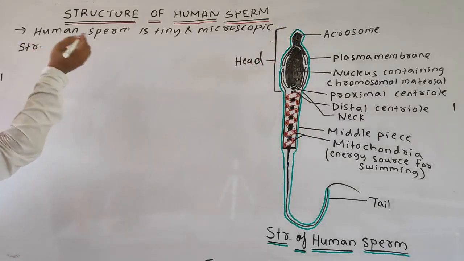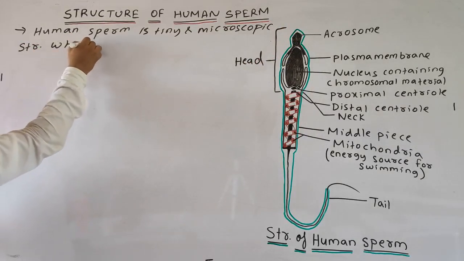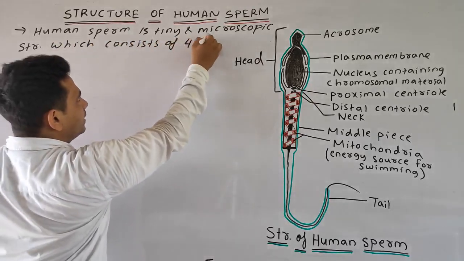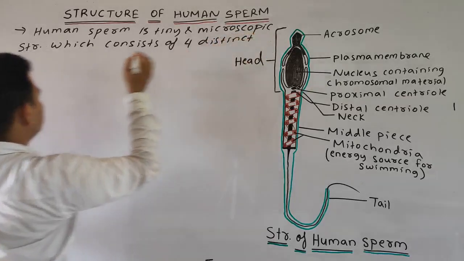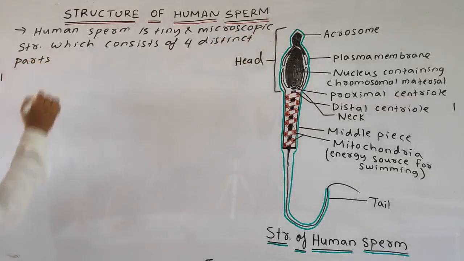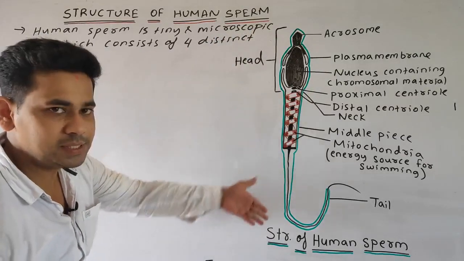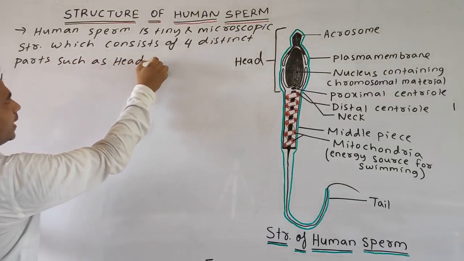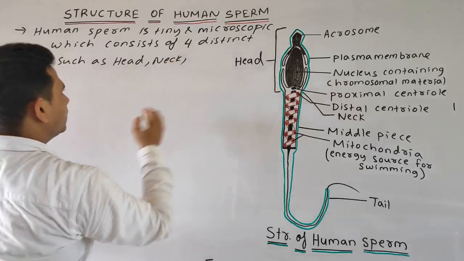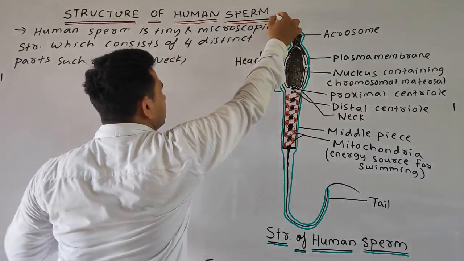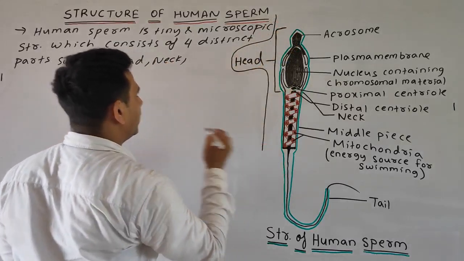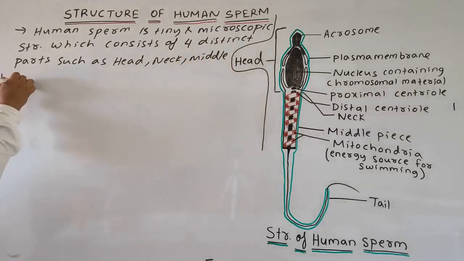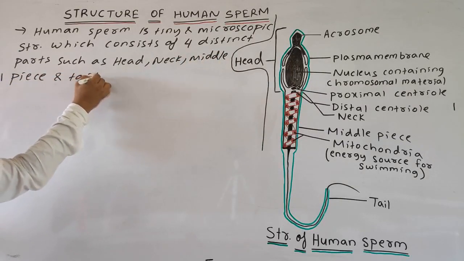A fully developed sperm consists of 4 distinct parts, such as the head, neck, middle piece and tail.